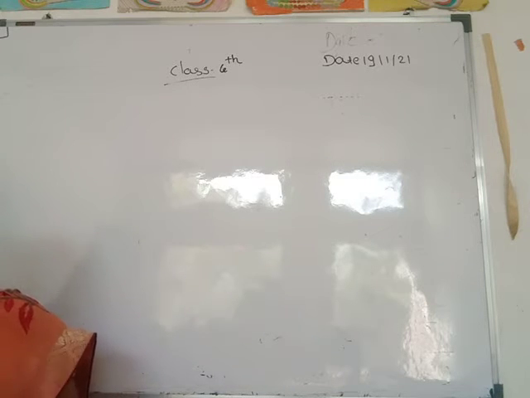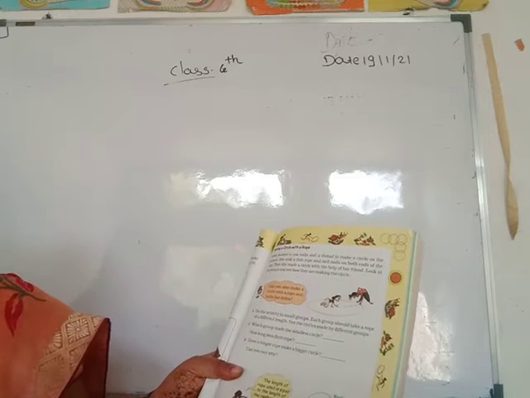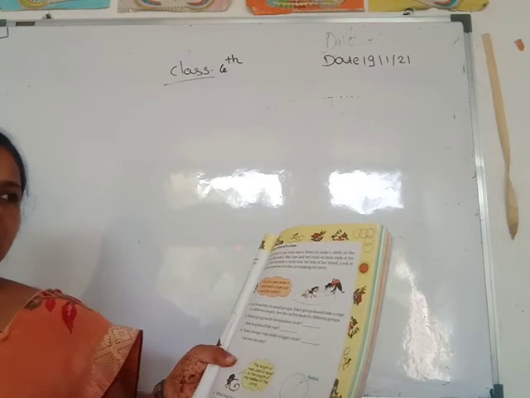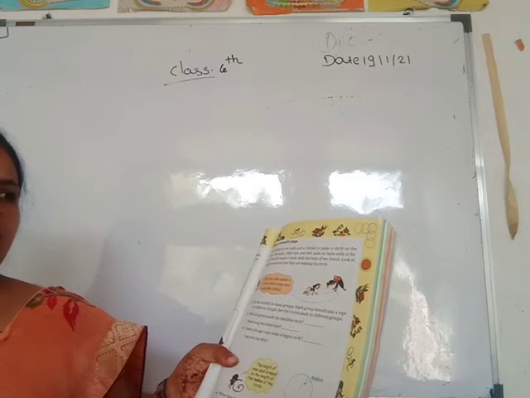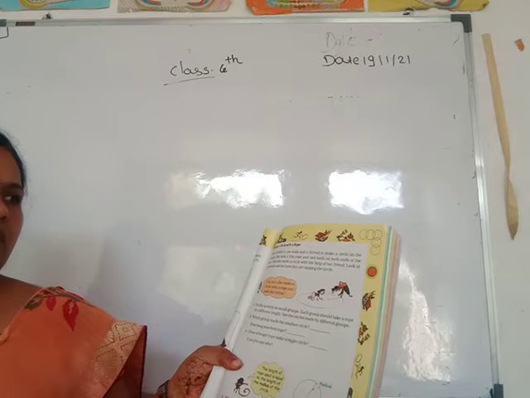Next, page number 85, Making a Circle with a Rope. You know what a rope is. By using this rope, you make a circle. Ariba decided to use nails and thread to make a circle on the ground.